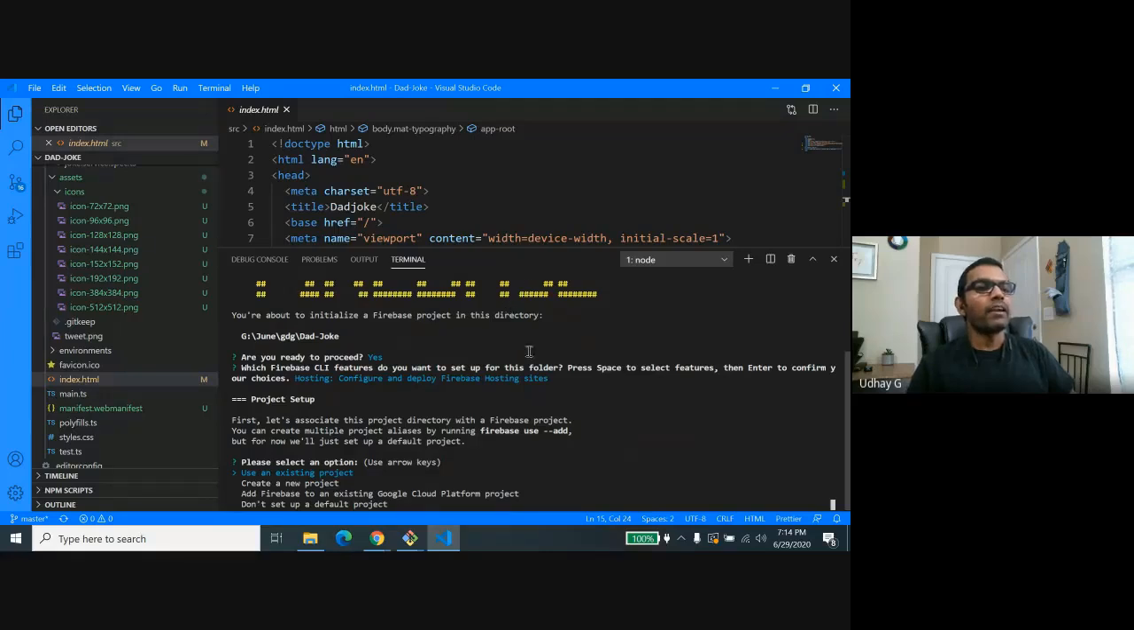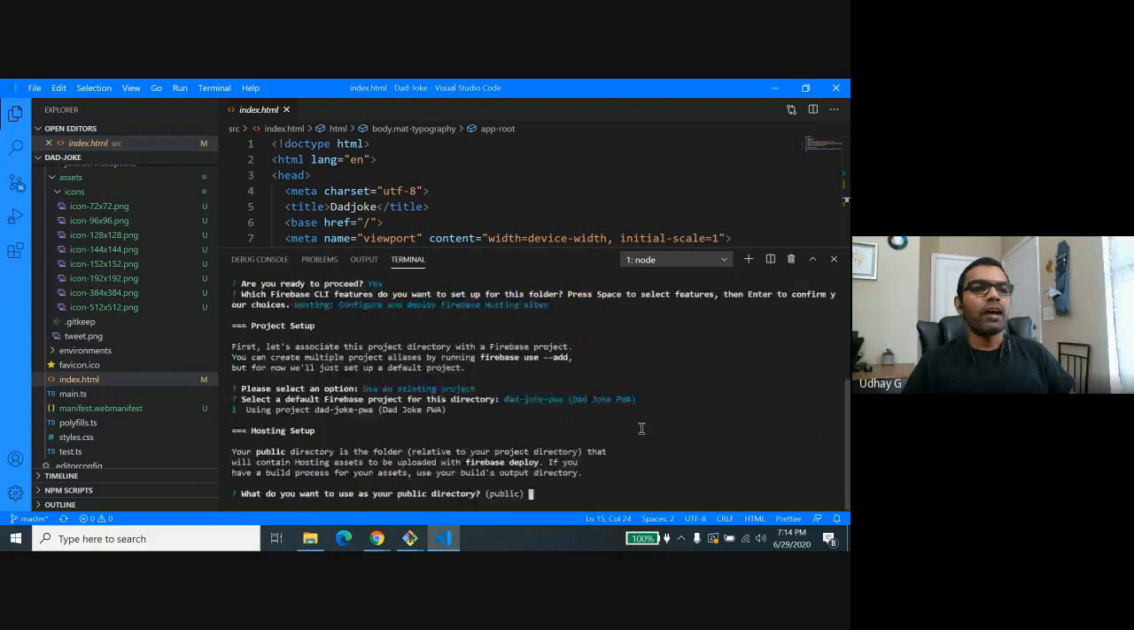Hit enter. And here you can either create a new Firebase project, or you can use an existing Firebase project. I'm going to use an existing Firebase project. So I'm going to say use an existing Firebase project. And I have these 3 Firebase projects running under my login. I'm going to choose DadJoke PWA, which is the one which I just shared in the chat window. I'm choosing that project. All set.